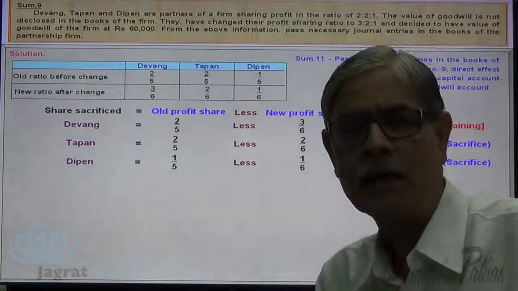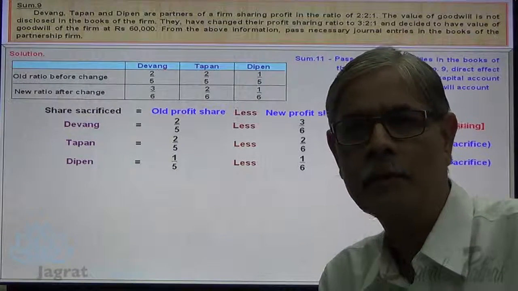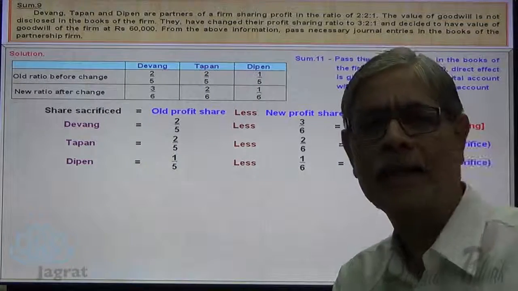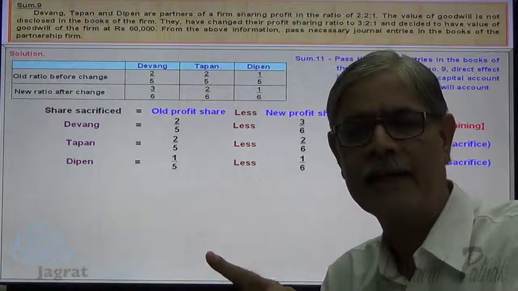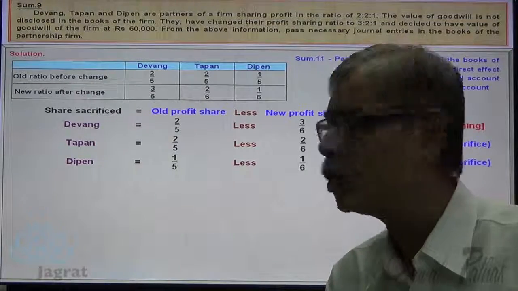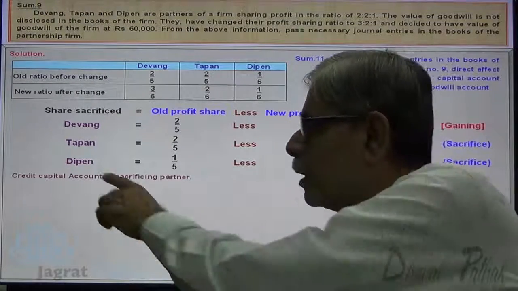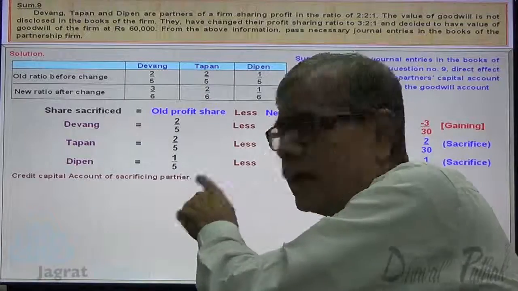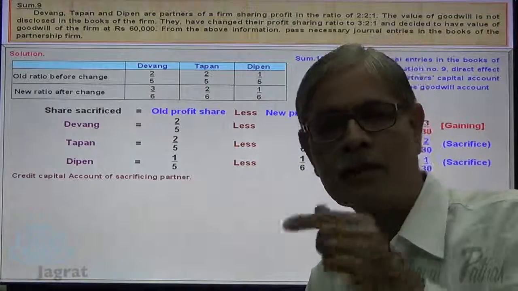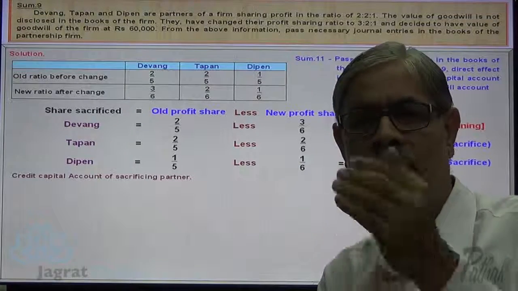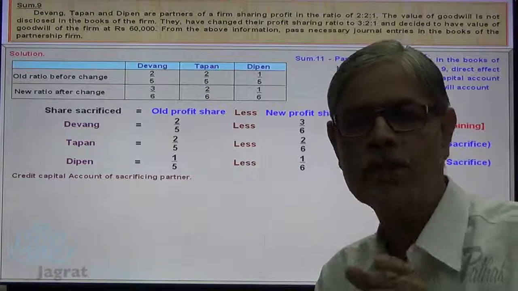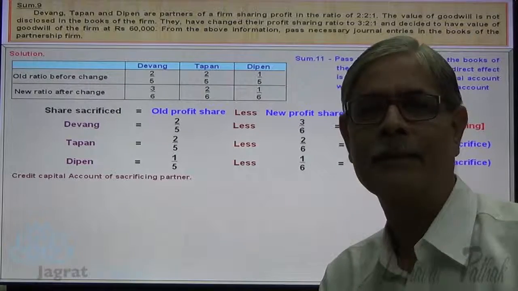Now, I have worked out sacrifice and gain by the partner. Now, what is the accounting principle for writing adjustment entry directly to the capital accounts? Observe, this is a very important point. Credit the capital account of the sacrificing partner. The partner who sacrifices, capital account is to be credited because he has transferred the ownership over the right to share the profit.